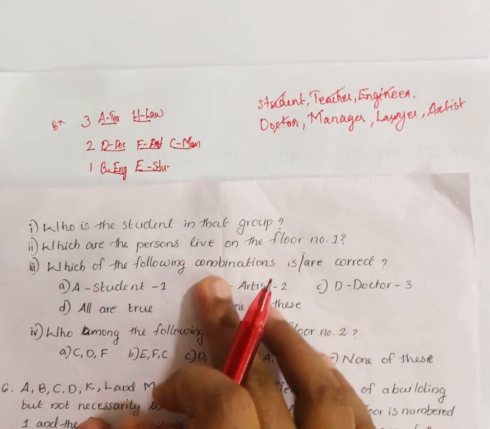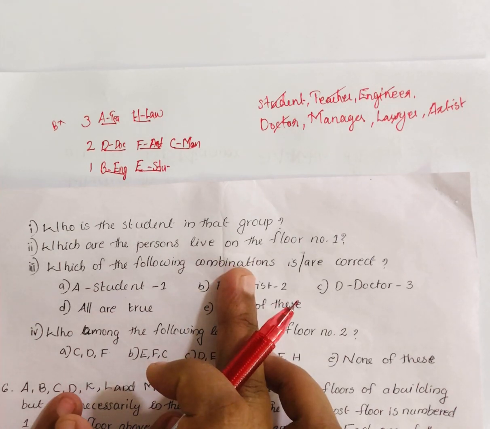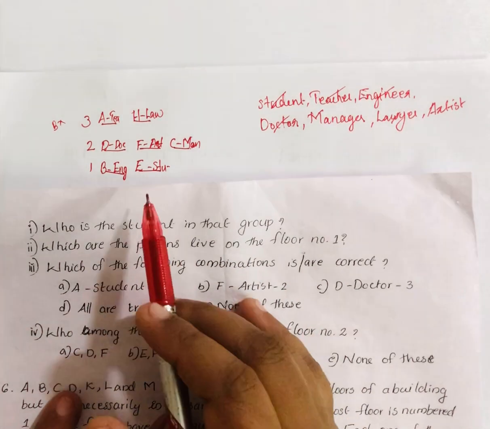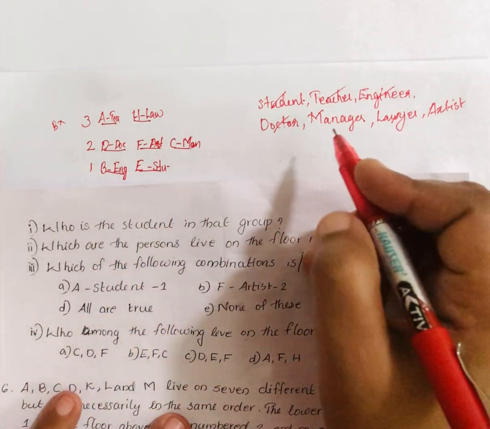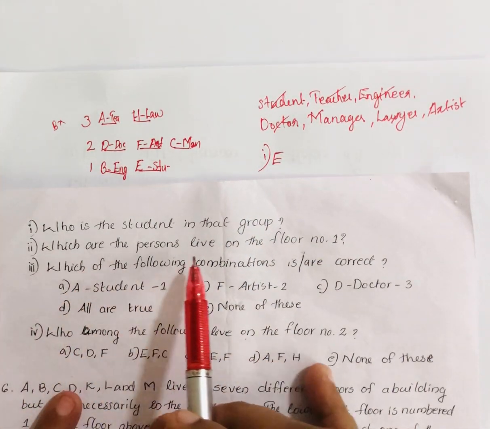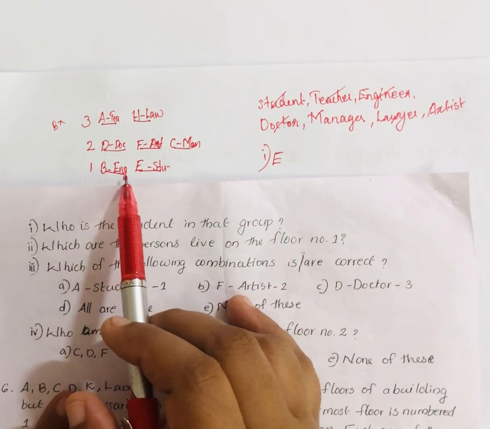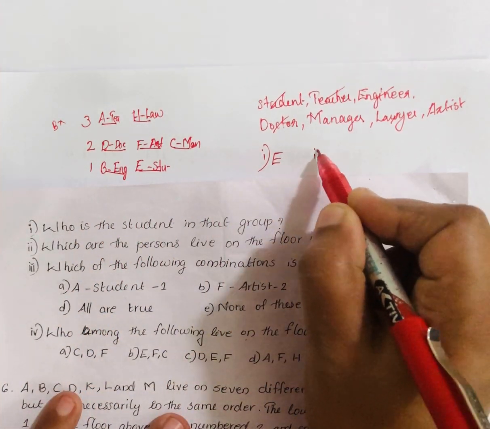Here is the first question. Who is the student in this group? Easily we can answer, E is the student. Then which are the persons who live on floor number 1? Floor number 1, B and E.